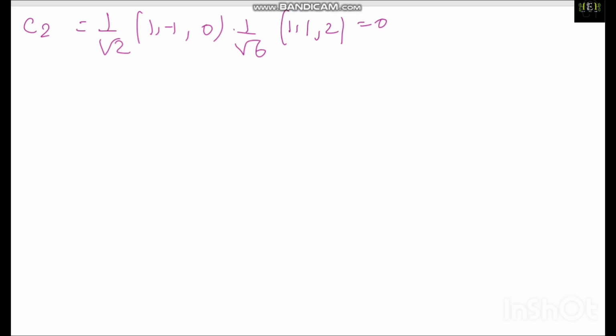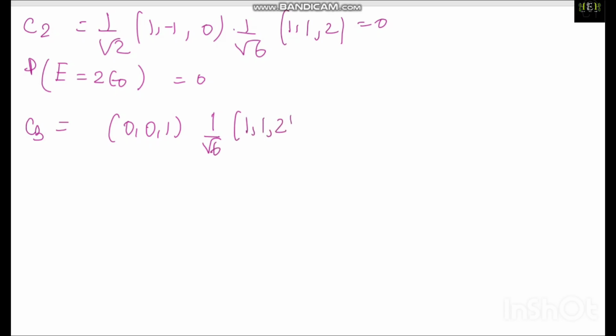For the second one, the coefficient C2 is equal to 1 upon root 2 (1, minus 1, 0) times 1 upon root 6 (1, 1, 2), which is equal to 0. So the probability of E is equal to 2 epsilon naught is 0. The next part is C3. C3 will be (0, 0, 1) times 1 upon root 6 (1, 1, 2). This only we have. So this implies that the probability of E is equal to minus epsilon naught is 4 by 6, or 2 by 3.